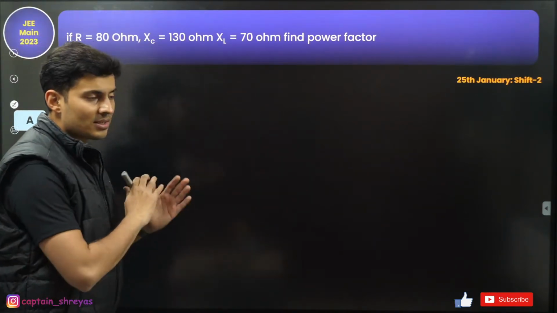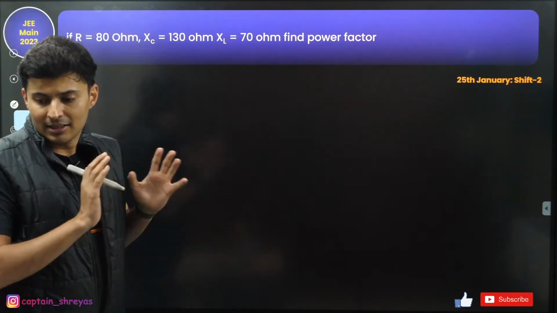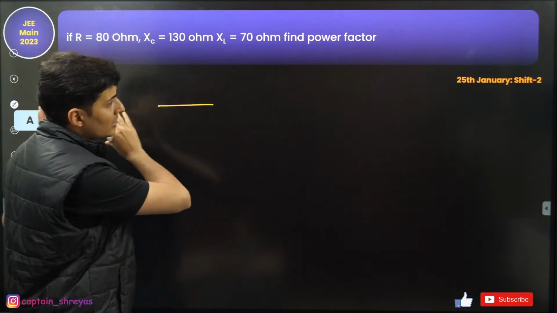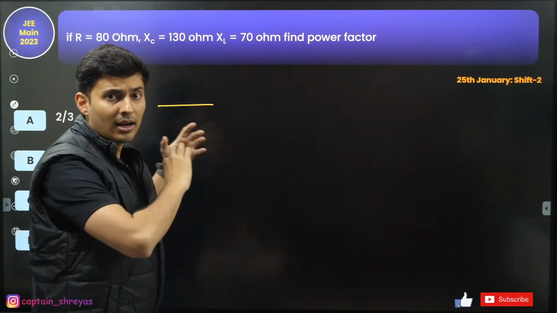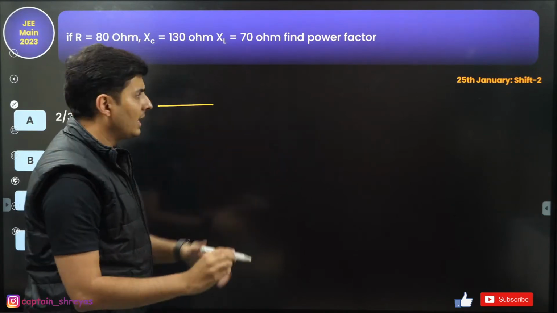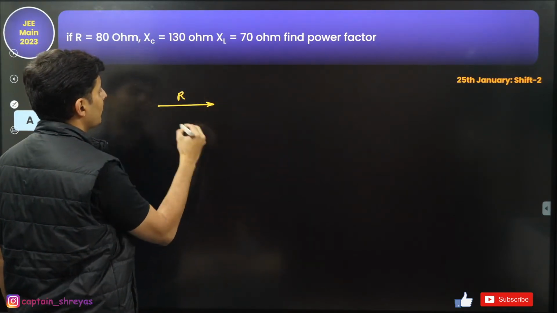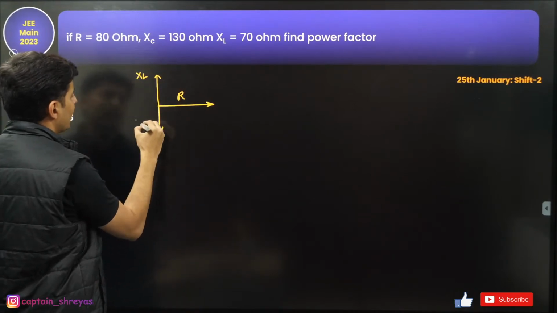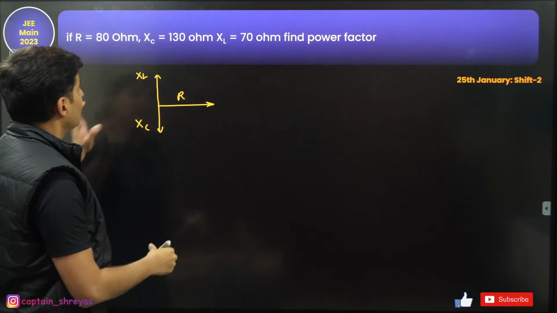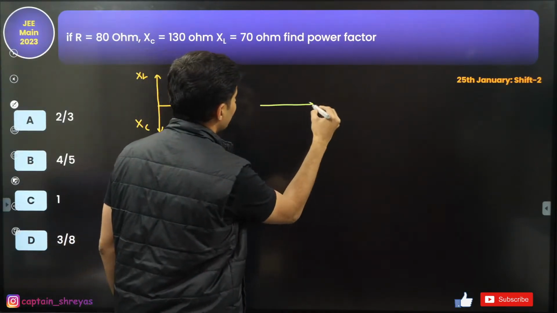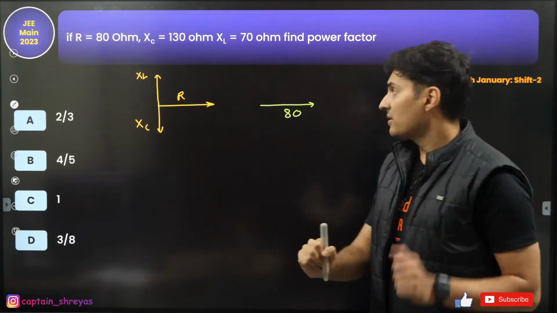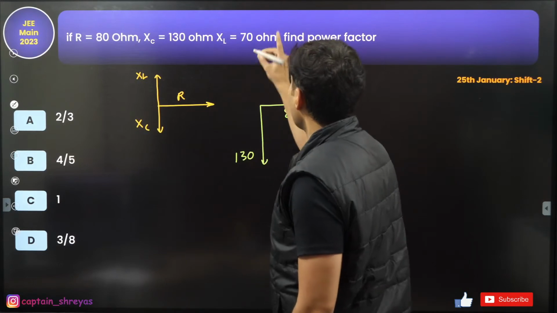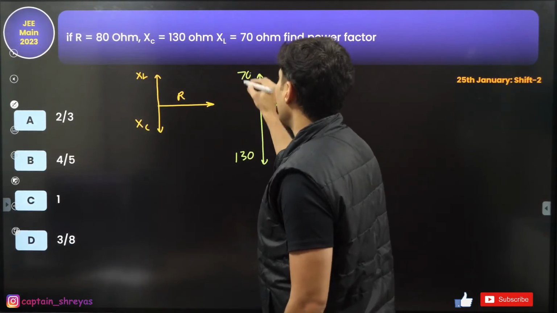Whenever such questions come, you need to think of the power triangle, nothing else. Imagine resistance is always on the x-axis in the phasor diagram, so it is always in phase with the current. So I will show resistance over here, then you have your XL on the top, and then you have XC below. In this situation, resistance is 80 ohms, XC is 130 ohms, and XL is 70 ohms.